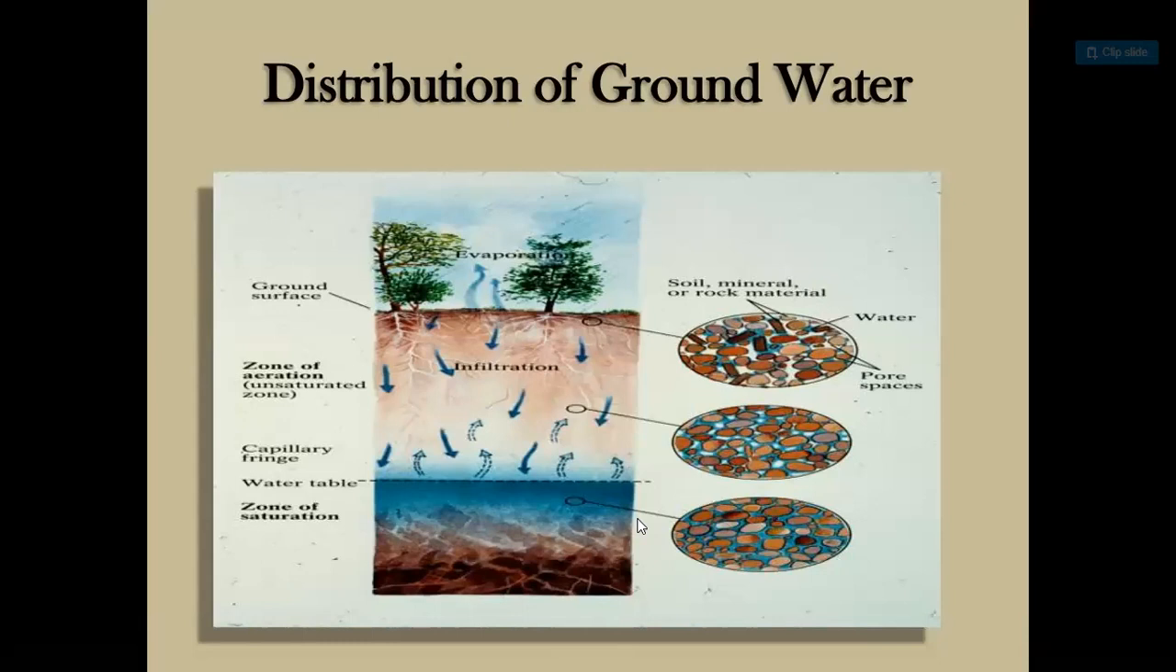Distribution of groundwater. Ground surface, evaporation. This is all the infiltration, and the zone of erosion is at the ground surface. This is the zone of erosion, unsaturated zone, capillary fringe, water table, and the zone of saturation. Here, guys, soil or mineral or rock material, water, pore spaces.